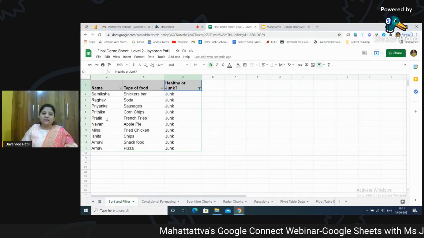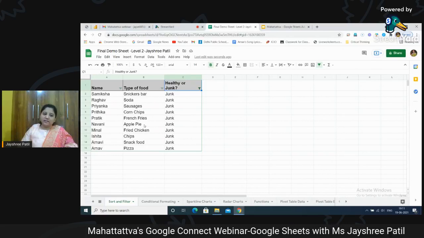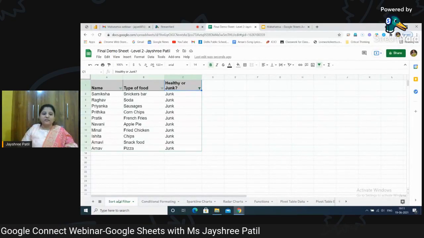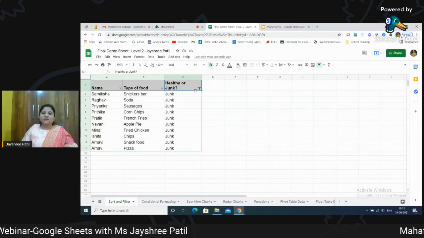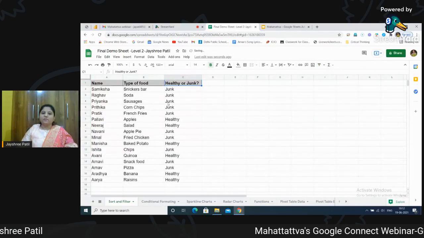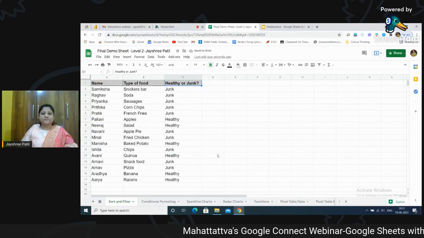Removing doesn't mean that the data gets deleted. It is already there, but you are just visualizing the data which is required. So this is all about sort and filter. To remove, you just need to click over here one more time and all data is visible.